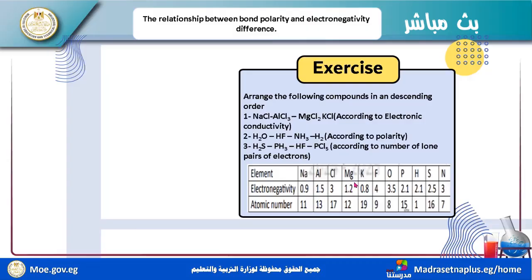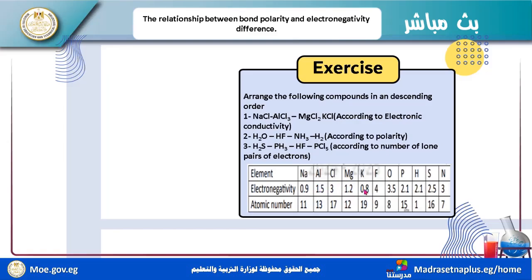Mg 1.2 minus 3 equals 1.8. Register it please in your paper to make the arrangement. This is less than that, so MgCl2 is more than AlCl3.